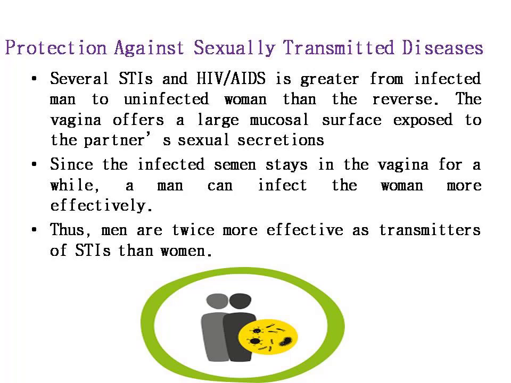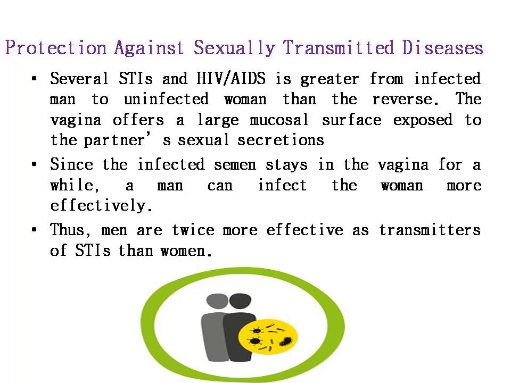Next, we'll see the reason behind going for contraception. The second foremost reason is protection against sexually transmitted diseases. The transmission of several sexually transmitted diseases and HIV/AIDS is greater from an infected man to an uninfected woman than the reverse. What is the reason most women are affected by these diseases but not men? The vagina offers a large mucosal surface exposed to the partner's sexual secretions and a more conducive environment for microbial growth than the penile surface in a man.